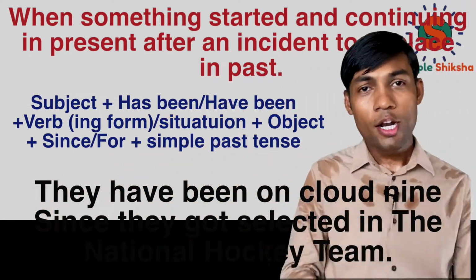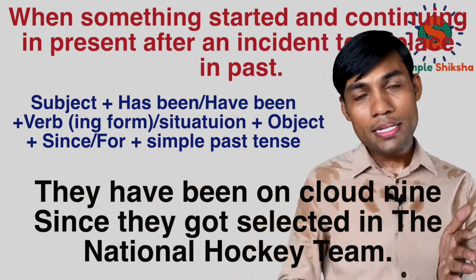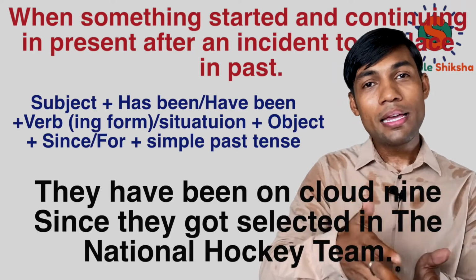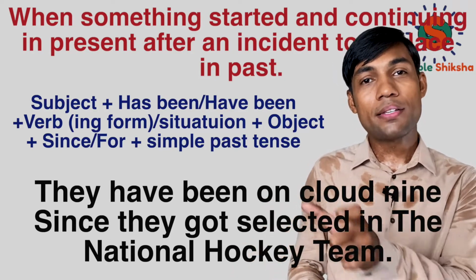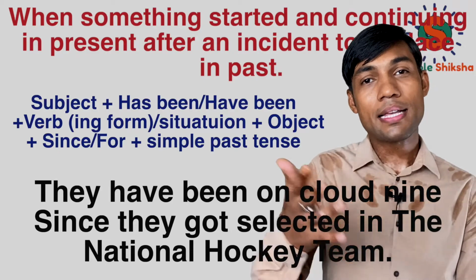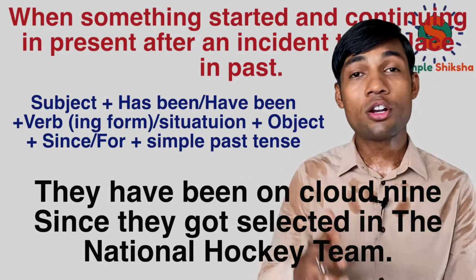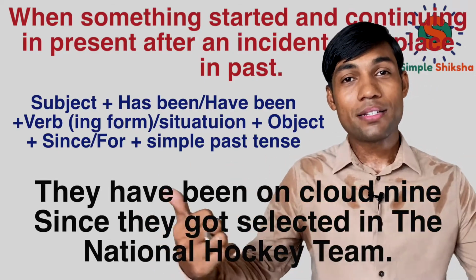So let's go back to that example: they have been on cloud 9 since they got selected in the national hockey team. Now in all these examples, you have noticed that after since, I have made a sentence in simple past tense. For example, they got selected in the national hockey team. It's a simple past tense sentence.